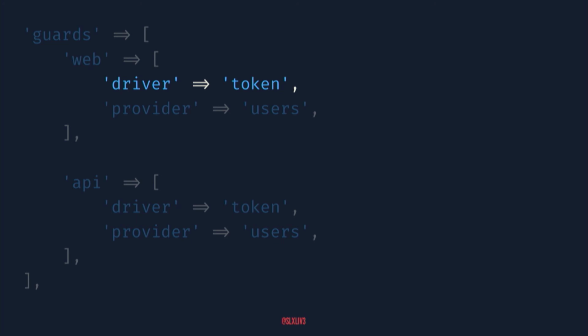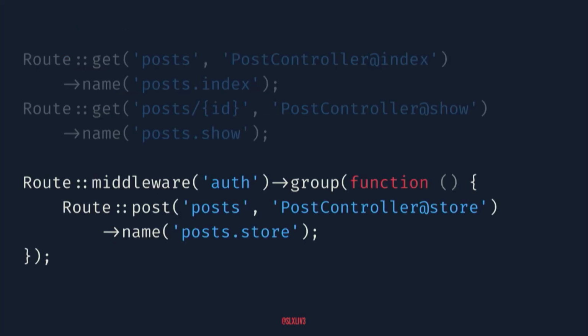So inside of your tests or inside of any conditionals where you're checking authentication, you're not going to have to specify, use the API driver. We're building an API. We don't have anything else. And then to further set that up, you go into our routes, and now let's maybe make a protected route for storing a blog post. It's really easy. Just give it the auth middleware. You're all set.